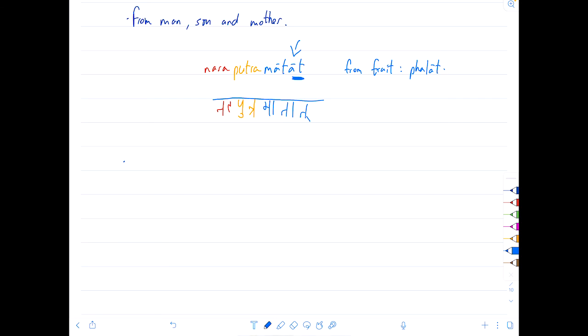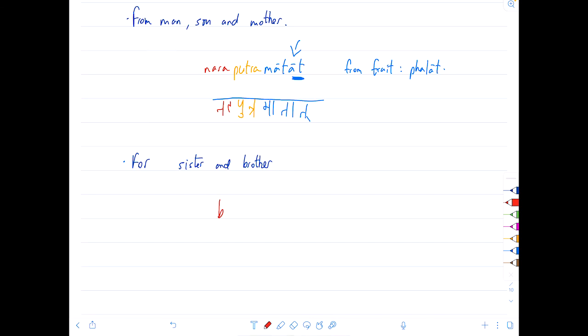So let's do it. Proper color. For sister and brother. We actually do for because it's done from. So obviously phalaya. So it's going to end with phalaya. Bhrataya.